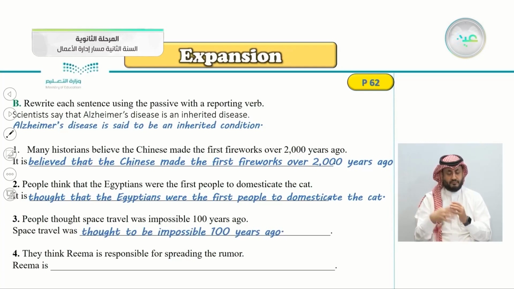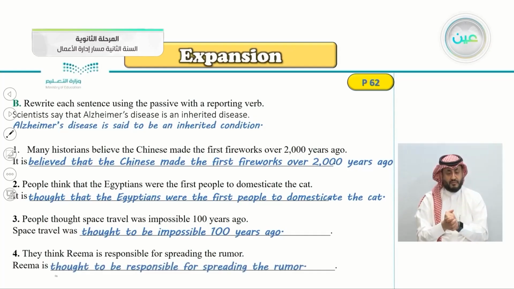Number 4, they think Rima is responsible for spreading the rumor. They think, so we have think here. So what do we say here? Rima is, yes, very good. Rima is thought to be responsible for spreading the rumor.